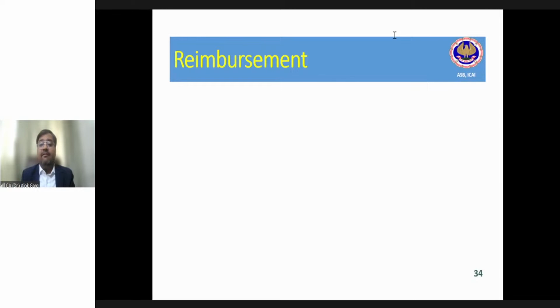Koshiki is saying, sir, can we take the inflation rate as a discount rate? Koshiki, you tell me, please. If the inflation rate is 6%, let's say, what does it mean? Normally, your cost of living will be inflated by 6%. So whatever you are purchasing for 100 rupees today, tomorrow you have to spend 106 rupees for the same satisfaction, for the same product, for the same outcome, right? So your purchasing power will go down by 6%. That's all, right?